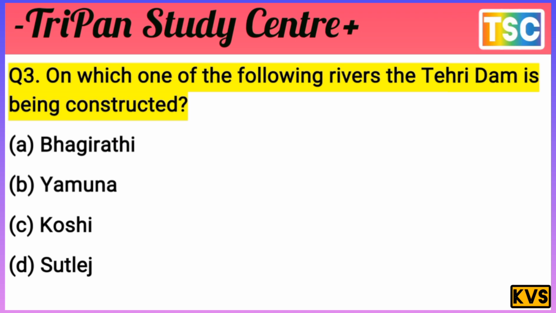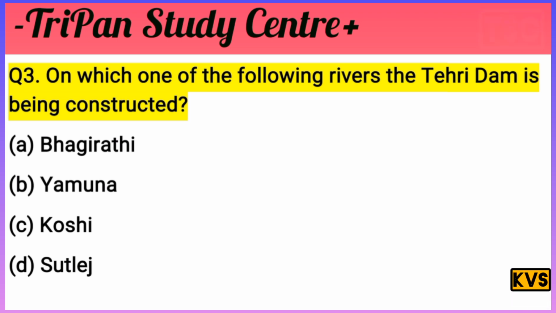The river's name: Bhagirathi is not the answer. Yamuna, there is no Tehri Dam there. Koshi is nothing here. The Satluj is the right answer. The Satluj is the important answer for this question. The Tehri Dam was constructed on the Satluj. That's important. And the next question.